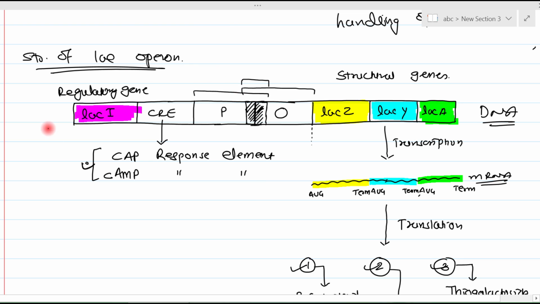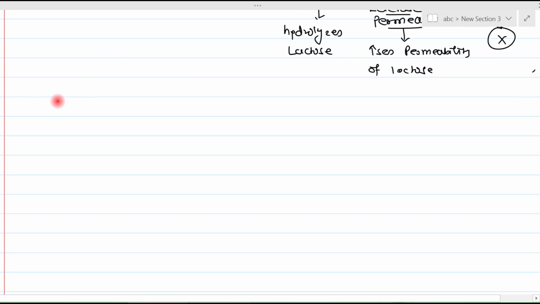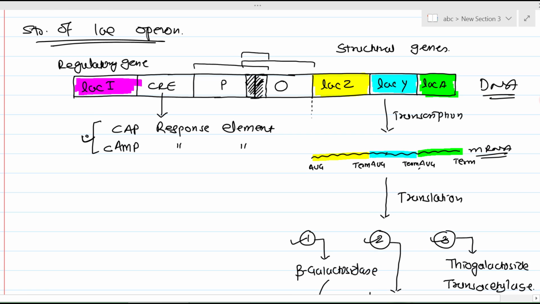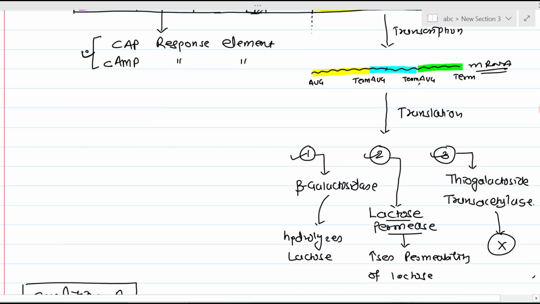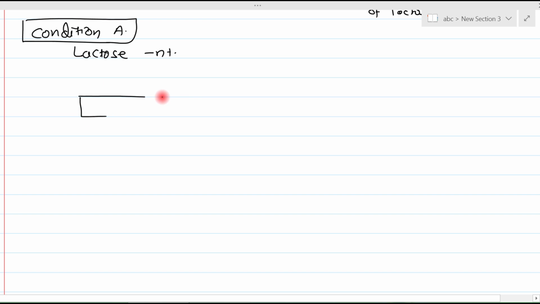Now, we need to understand how this lac operon is functioning, how it is regulating the expression of certain genes. So to understand this, we have to understand 3 situations or 3 conditions. First I am taking condition A. In this condition, lactose is absent, and we will see what happens to this lac operon. So I am redrawing this structure of the lac operon.